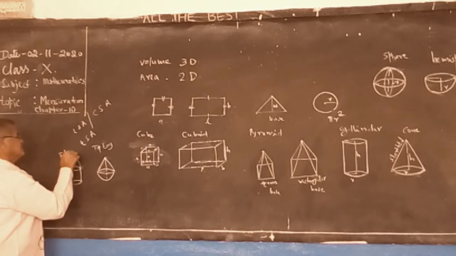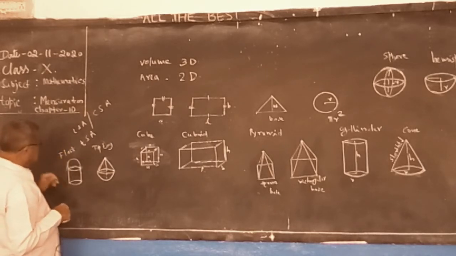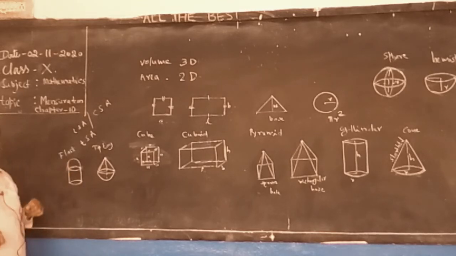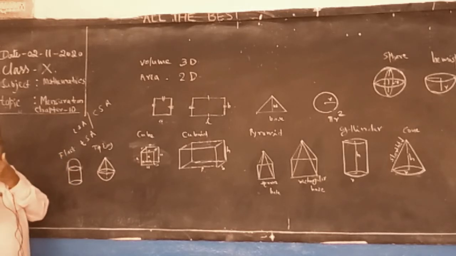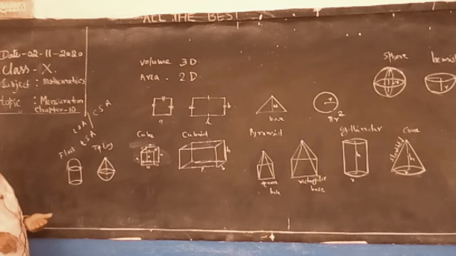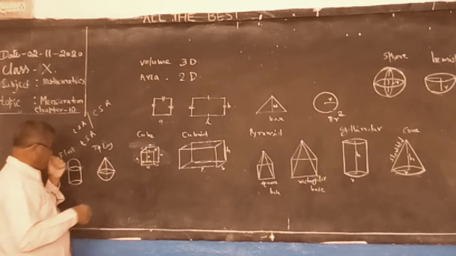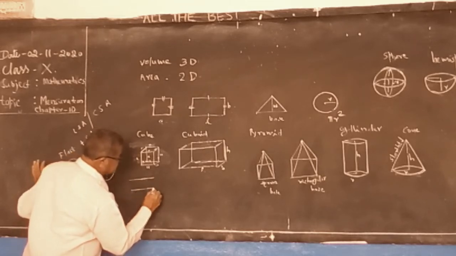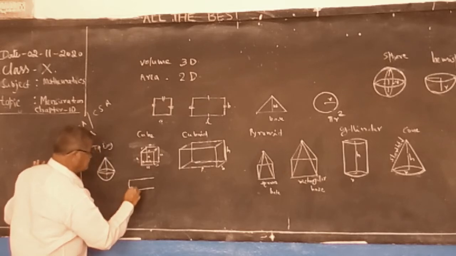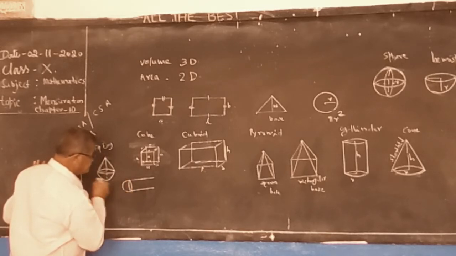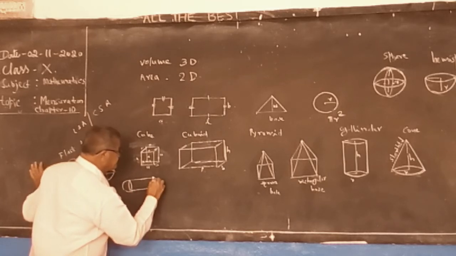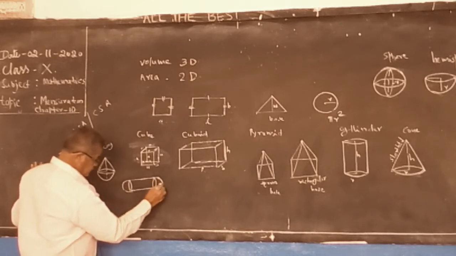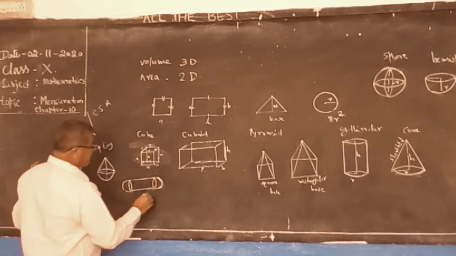Flask. Or handbag, just bag, handbag, also like this. Cans. Okay, and now two hemispheres, like this.